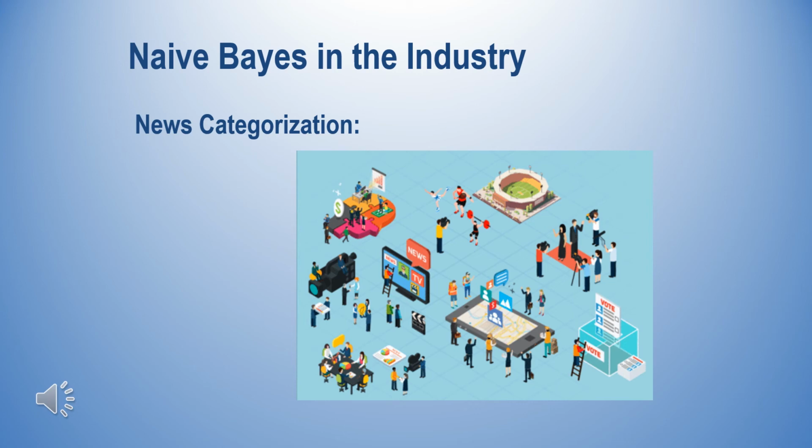In order to achieve better classification results, we remove the less significant words, for example stop words, from the document. So we apply the Naive Bayes classifier for classification of news content based on news code. This is just an idea about an application: news categorization, where we can use Naive Bayes.